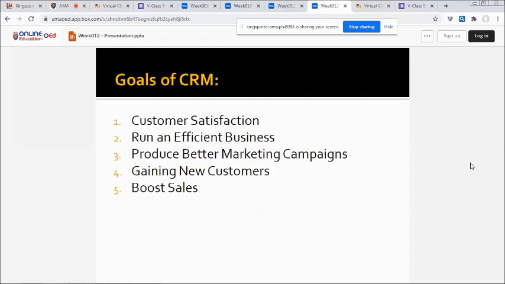Satisfied customers are more likely to return to make further purchases, as well as promote a company's good name and make recommendations to others. Customers more than ever want to feel engaged with the companies that they are dealing with, and so if they feel like they are being listened to, consulted with, respected, they will have a better user experience, which will make them more likely to return. So this is customer satisfaction.